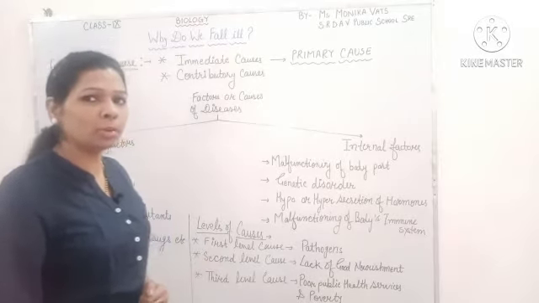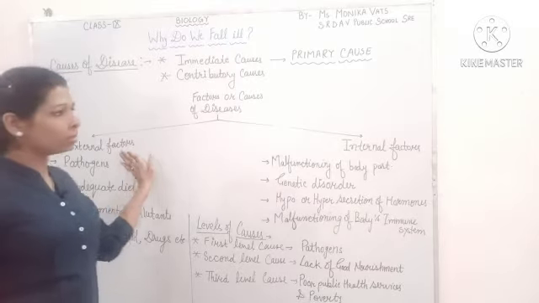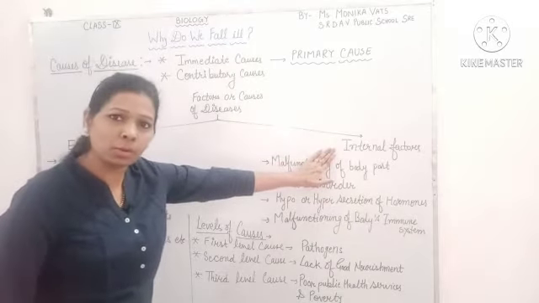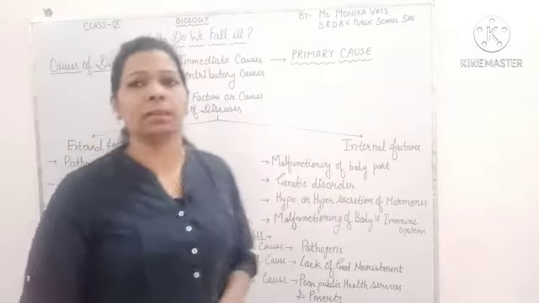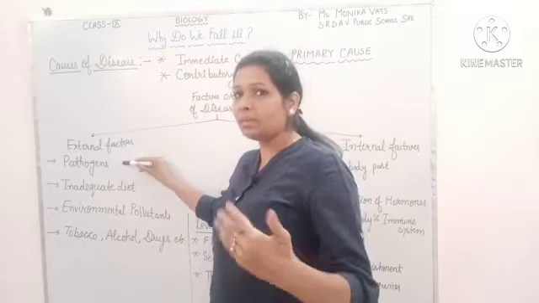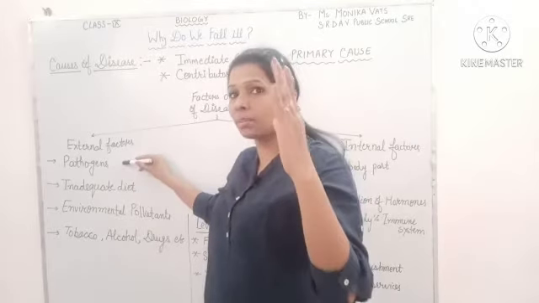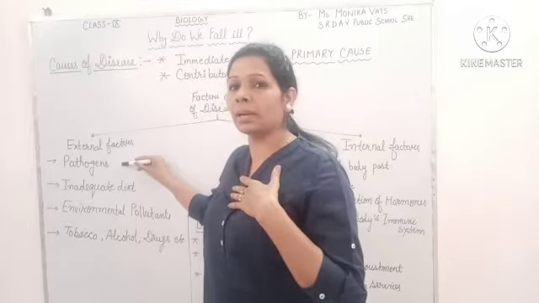So basically there are two types of causes: the external factor may be the cause, or the internal factor may be the cause of disease. In the external factors, one is the pathogen. As I told you, these are the immediate cause, and they come to our mind when we think that we are suffering from some kind of disease.